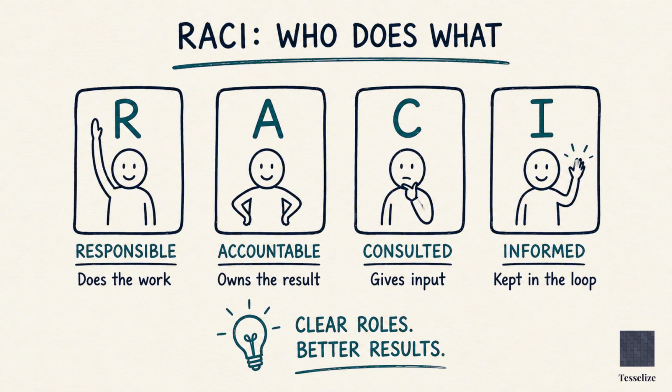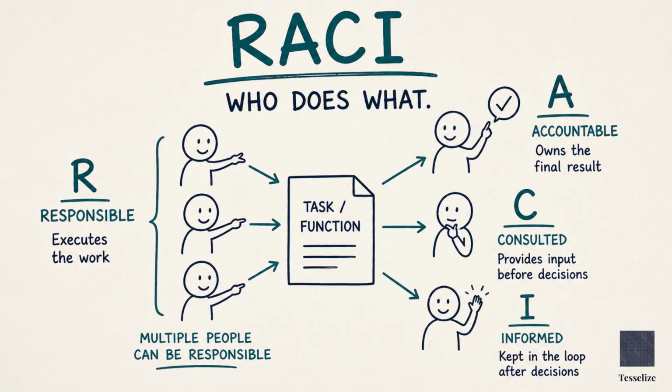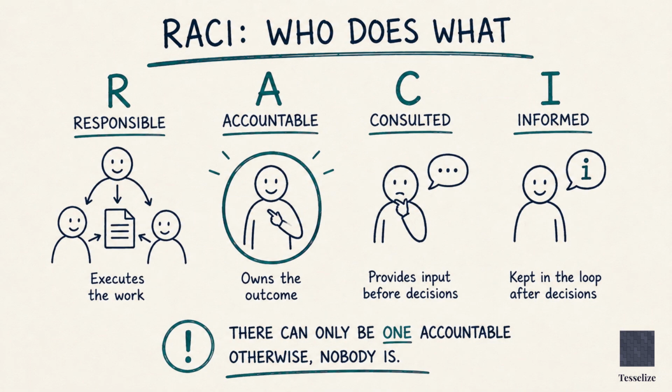Before you fill in the matrix, you need to understand what each letter actually means, because most people use RACI wrong, and that is why it does not work for them. R is responsible. This is the person who does the work. They execute. They deliver. There can be more than one R for a task. A is accountable. This is the person who owns the outcome. If something goes wrong, this is who answers for it. There can only ever be one A per task. If there are 2 A's, nobody is actually accountable.